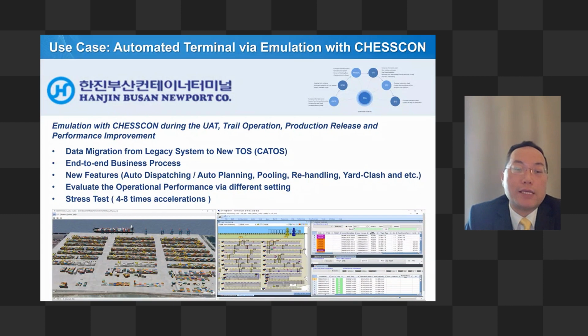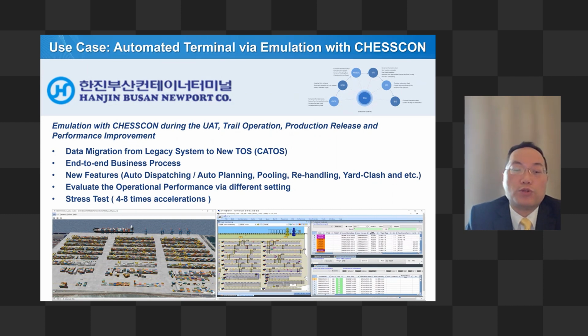That is quite amazing, as they say, for the wheel terminal, and they're using these functions very frequently. At the same time, as you know, with animation you need to take a lot of time waiting. But with CHESSCON and the TSB infrastructure, we compress and squeeze the time 4 to 8 times in acceleration, and the result is still the same. If we go more than 10 or 15 times, the result will differ slightly.